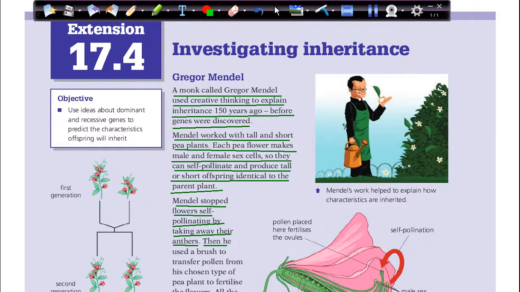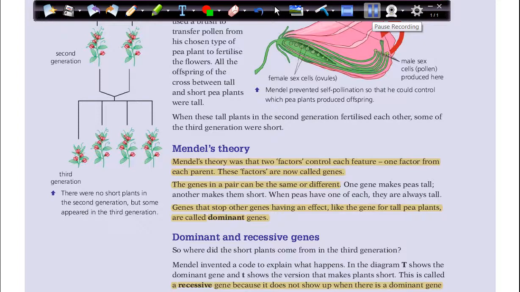Then he used a brush to transfer pollen from his chosen type of pea plant to fertilize the flowers. So, as I said, he took away the anther, because he wants to stop the self-pollination.